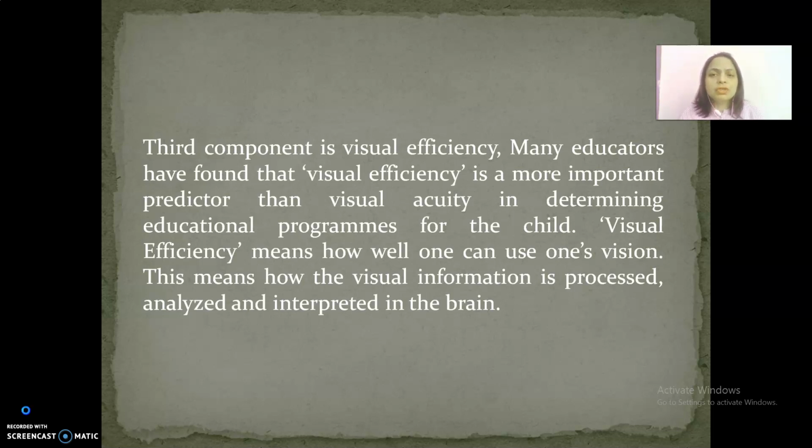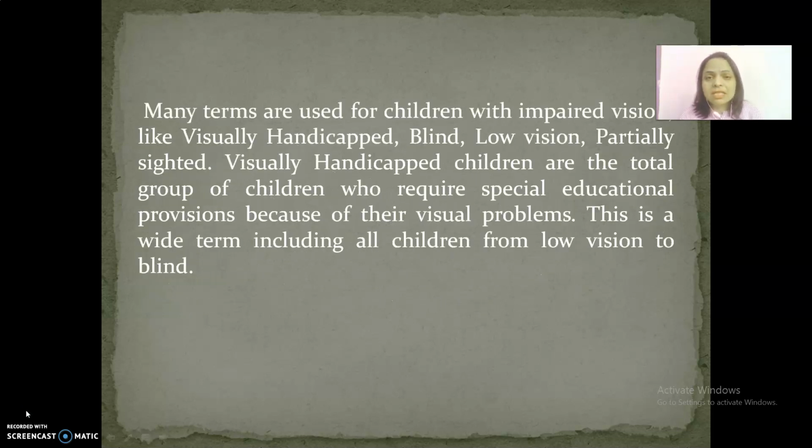Many terms are used for children with impaired vision, like visually handicapped, blind, low vision, and partially sighted, and these terms have been used for the same thing, visual impairment. Visually handicapped children are the total group of children who require special educational provisions because of their visual problems, and so this is a wide term including all children from low vision to blind.